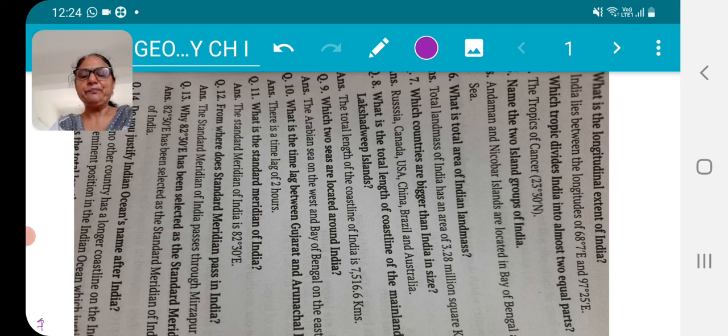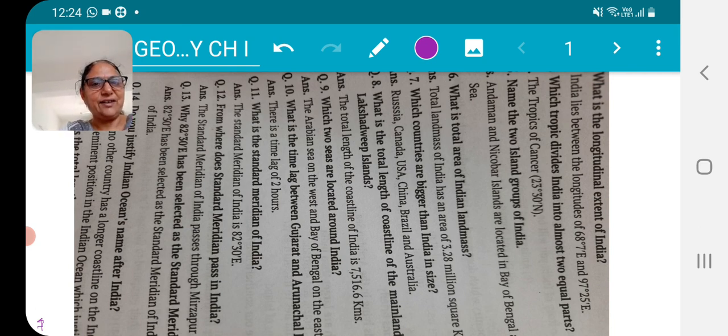Next question is, what is the total area of India's land mass? Write India's land mass in square kilometres, 1, 2, 3, 4, like that. My next question is, which countries are bigger than India in size, and tell their number also. 1, 2, 3, 4, 5, 6. Okay, there are 6 countries that are bigger, and India is the 7th largest country of the world.